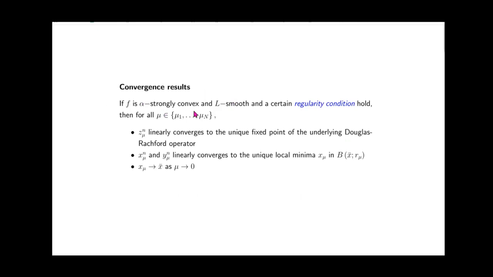If F is alpha strongly convex and L smooth, which is a very common assumption in convergence analysis of optimization algorithms, and a certain regularity condition holds. Intuitively, this regularity condition means that if our data is normalized, then it will hold.